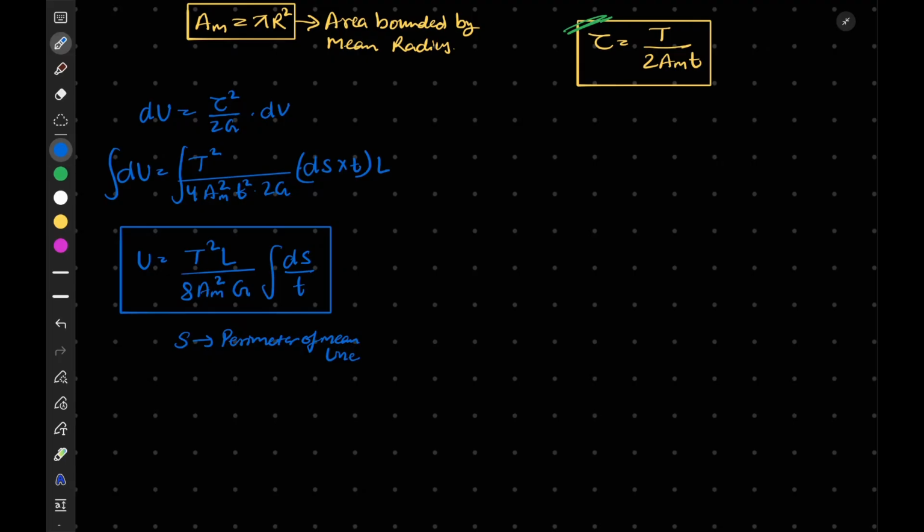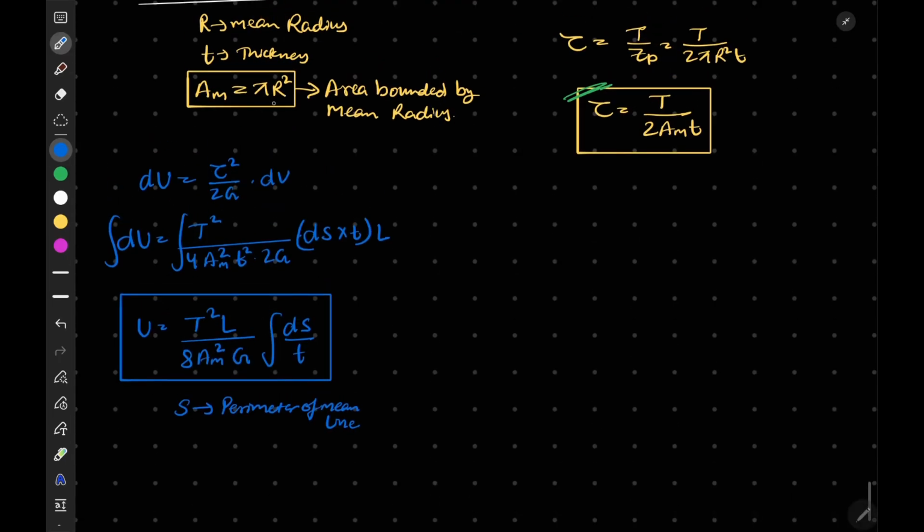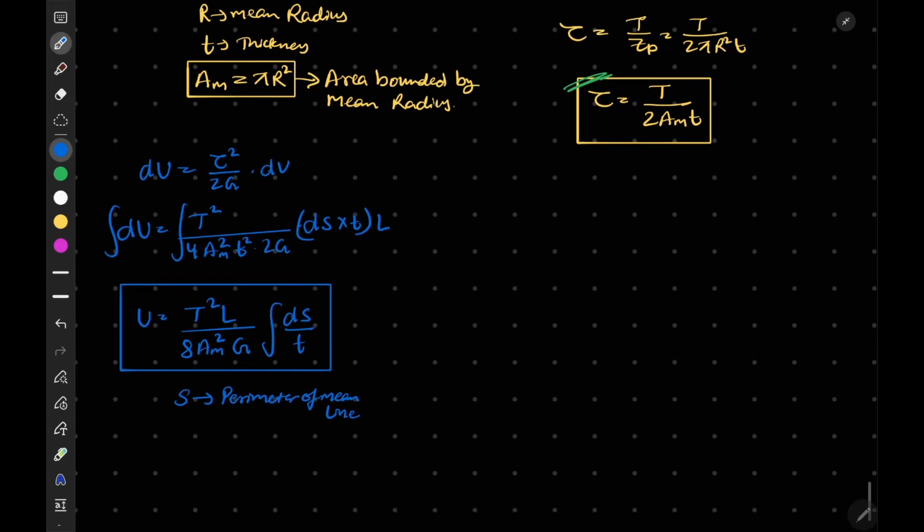In that case your Am will become length into breadth, and everything else will remain the same. I hope you understood, because I have used the term perimeter. The perimeter for a circular section will be 2 pi r, and for a rectangular section will be 2 into L plus B. Using this you can calculate.